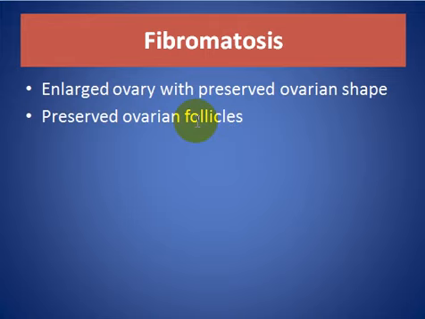Fibromatosis: enlarged ovary with a preserved ovarian shape and preserved ovarian follicles.